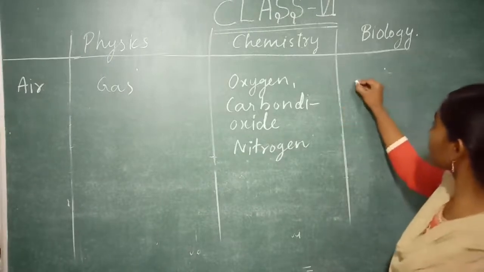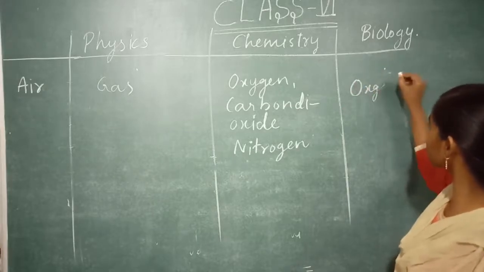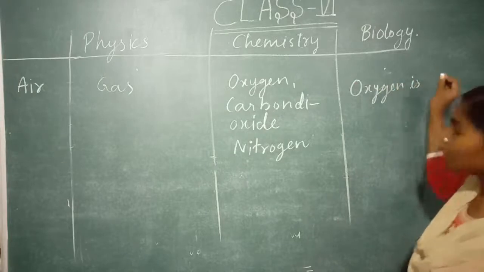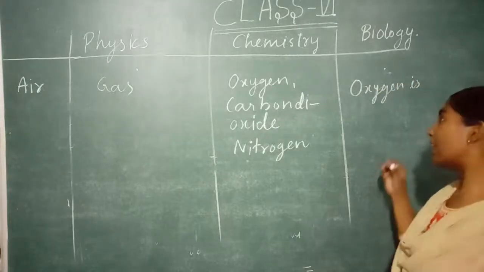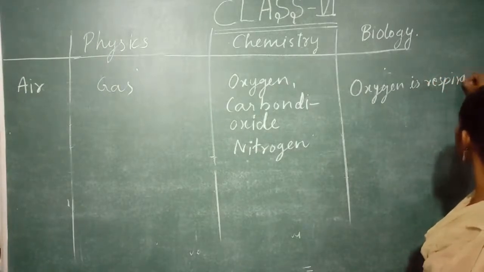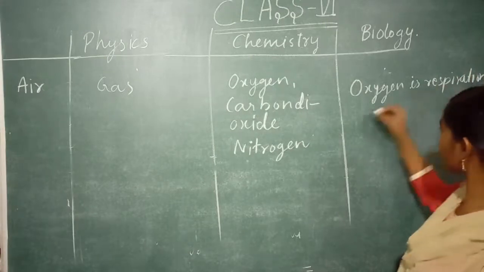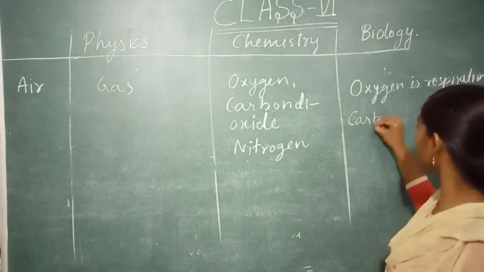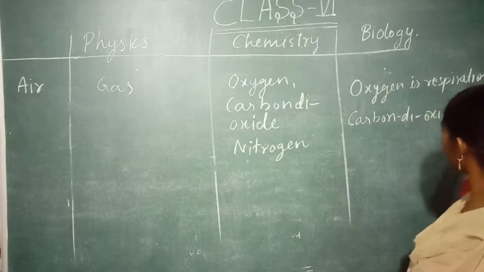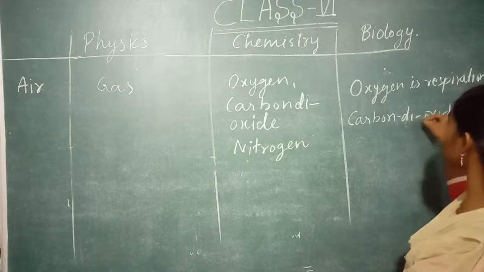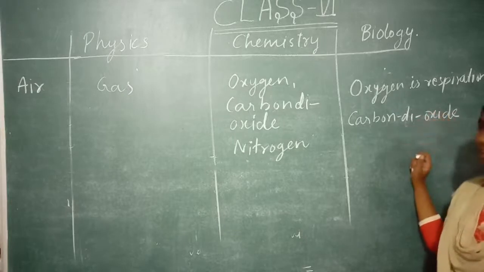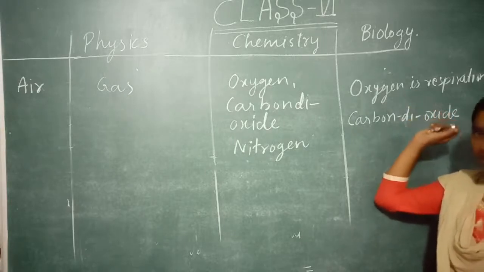For example, oxygen is used for respiration, and carbon dioxide is also used for respiration, but carbon dioxide is harmful and oxygen is beneficial.